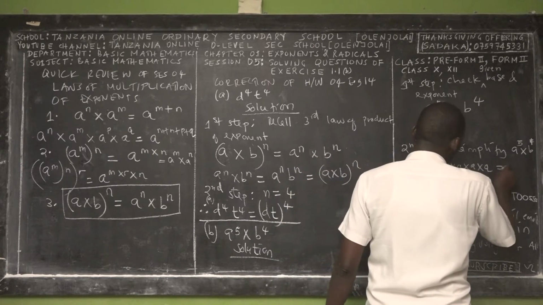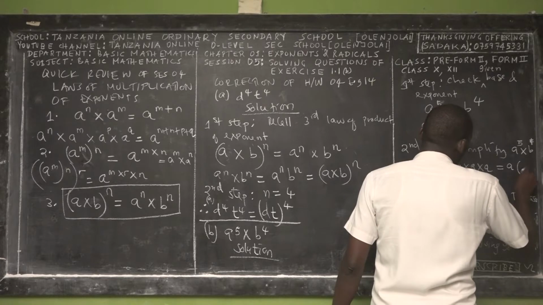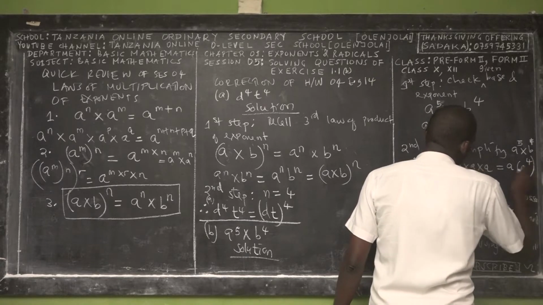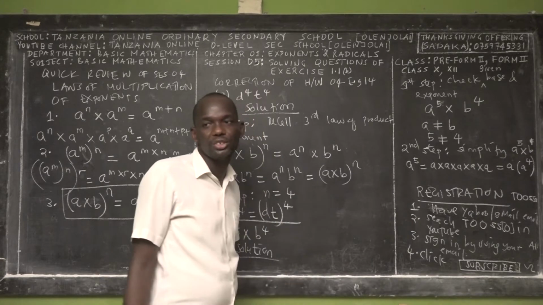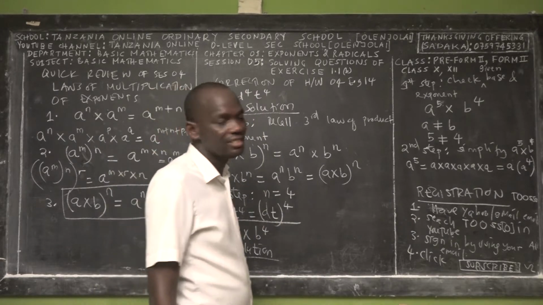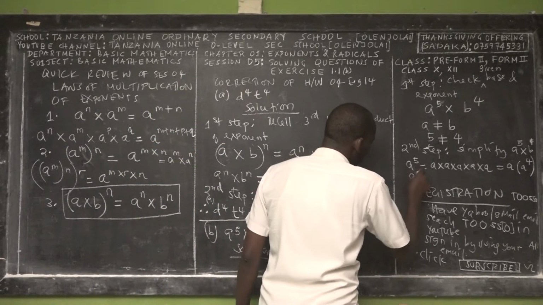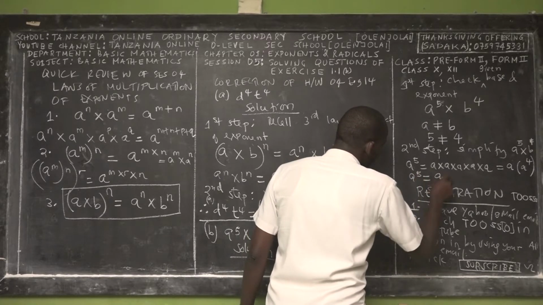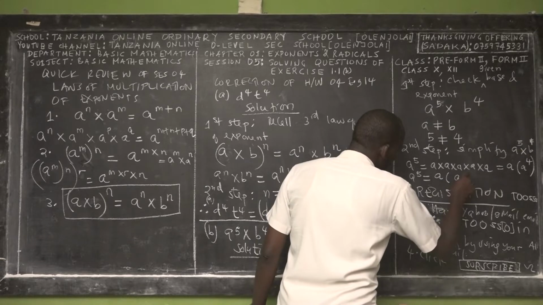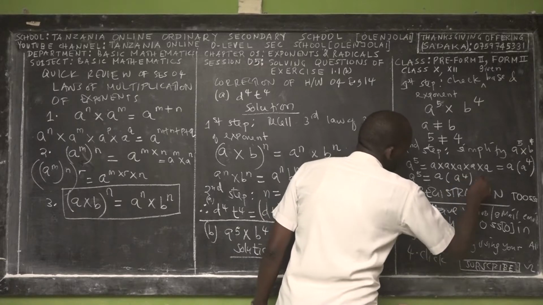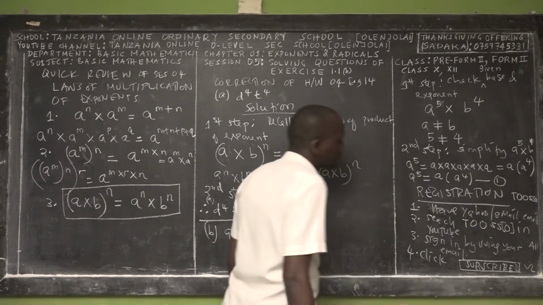So if it is in expanded form, I can write a and then a power 4. This means the same because it's a power 1 times a power 4. If you add the exponents, you get 5. Yes. So it means that a power 5 I can also write as a power 1 times a power 4. So suppose that this is equation 1.